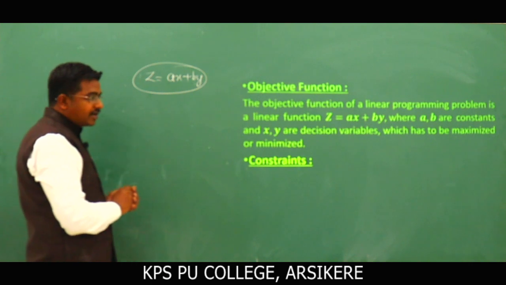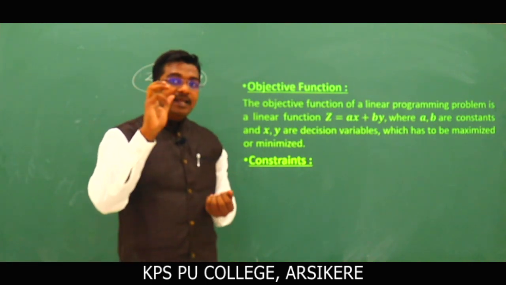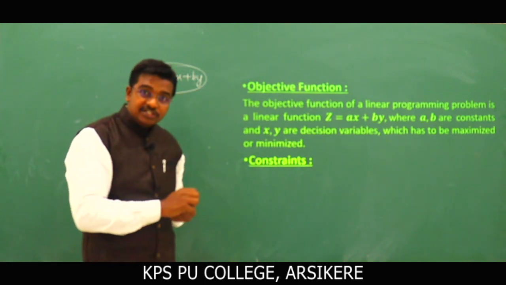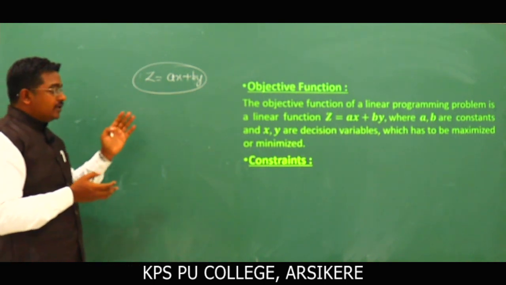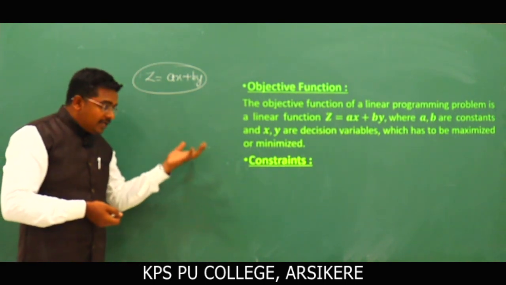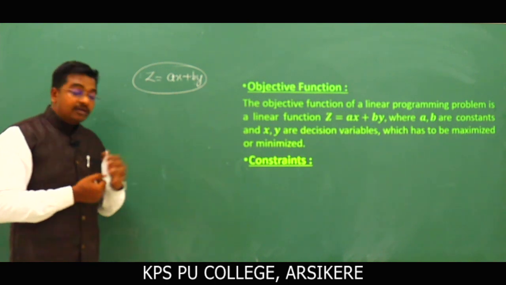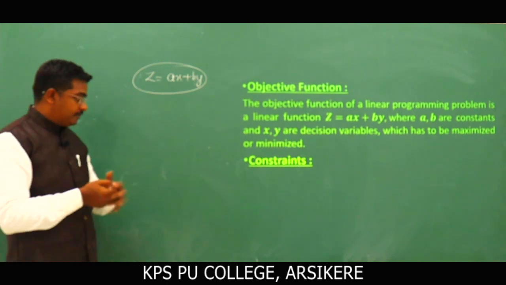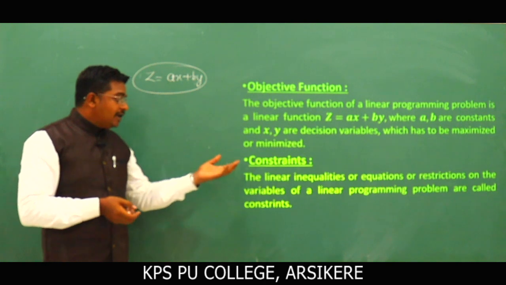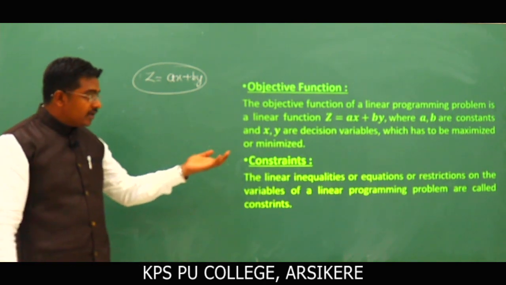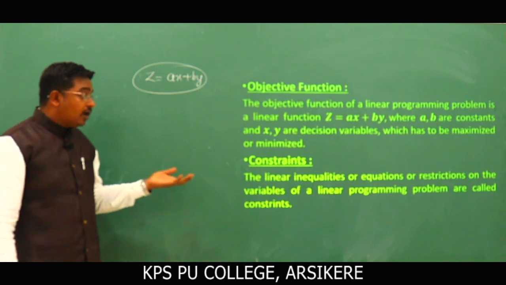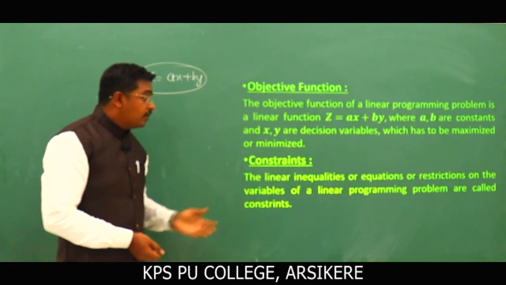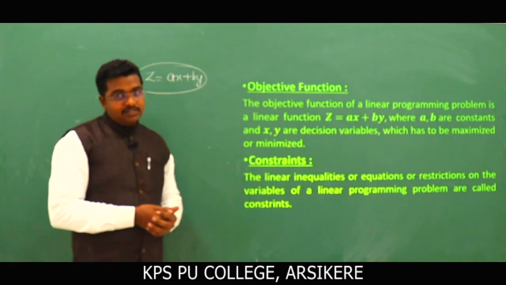Constraints. Constraints are nothing but the limitations, the restrictions, and the conditions. They are the linear inequalities or equations or conditions. Definition: the linear inequalities or equations or restrictions on the variables of the linear programming problem are called constraints. Clear?